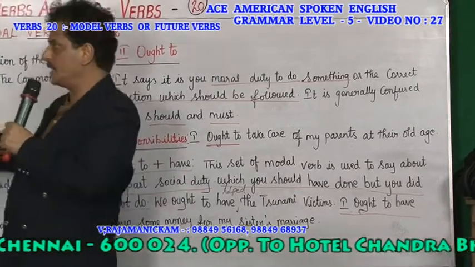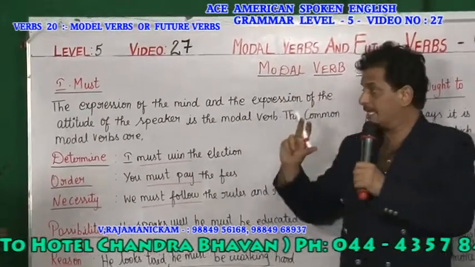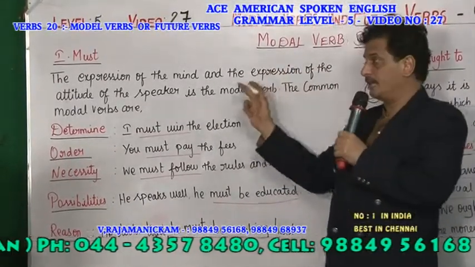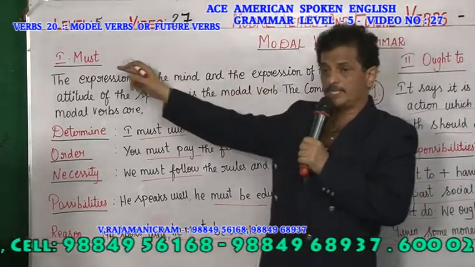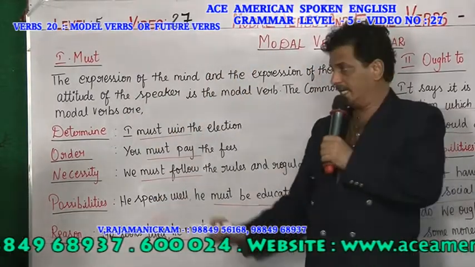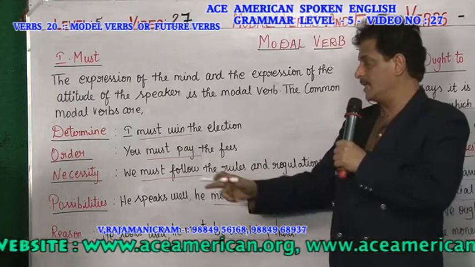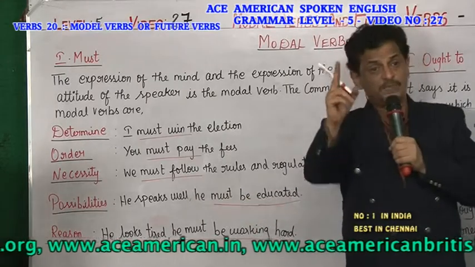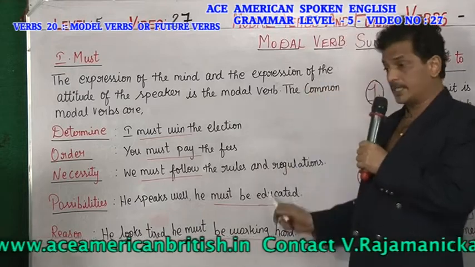So, my dear friends, what do you see now? Modal verbs: the expression of the mind, the expression of the attitude, the expression of the thoughts, the expression of the attitude of the speaker is called the modal verbs. Now the first modal verb is must. Must is used in 5 places. Number 1 is determination. I must win the election. Second, order. You must pay the fees. Third is necessity. We must follow the rules and regulations. Fourth is possibility. He speaks well. He must be educated. The possibility of being an educated person. Fifth, reason. He looks tired. He must be working hard.